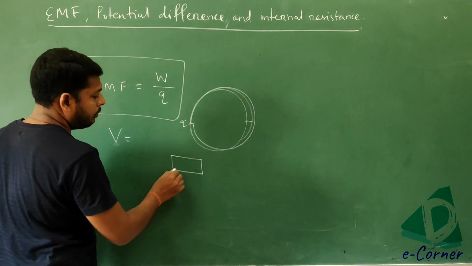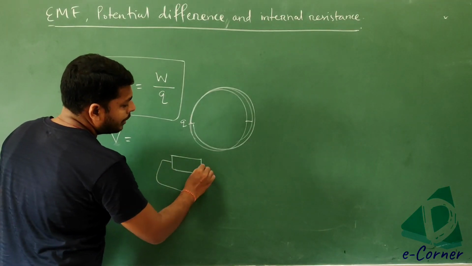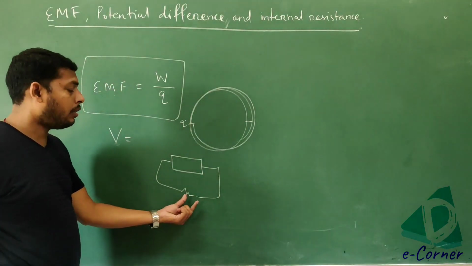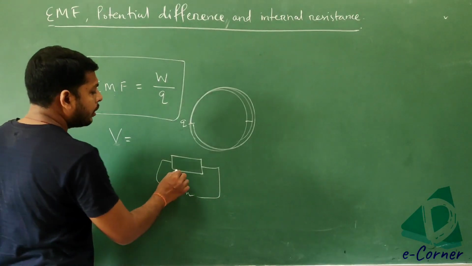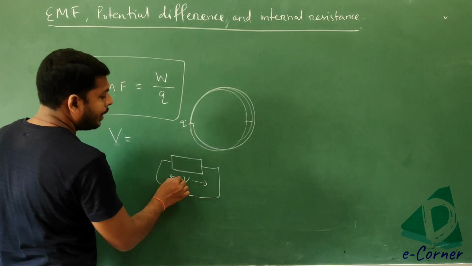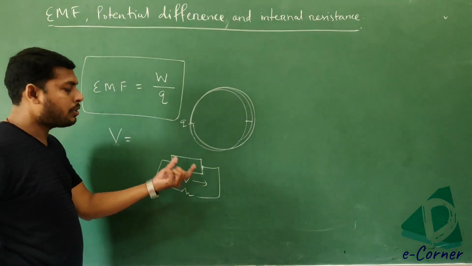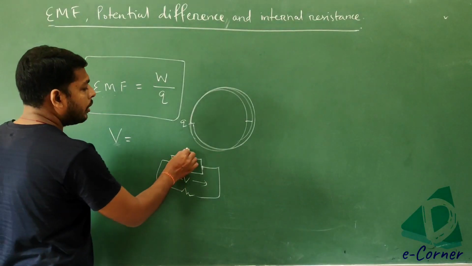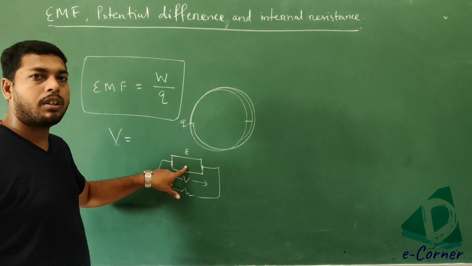Suppose this is your battery, and if it is not connected with any other circuit or any other electrical component, then the potential difference across this battery or this cell is equal to the EMF of this cell or battery.